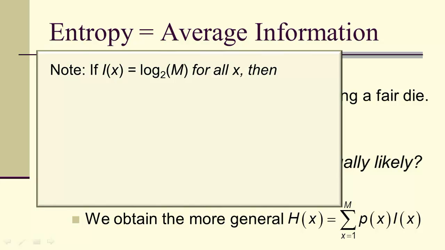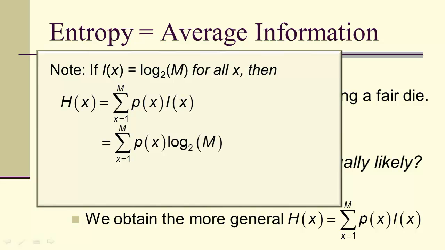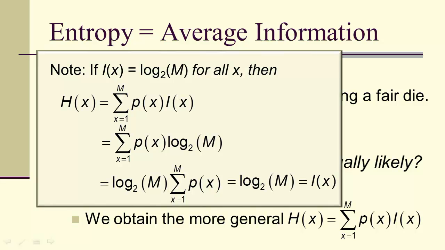Now, to show you this is the same, notice that if I of x is the log base 2 of m for all x, so we have m equally likely outcomes, then this special form, the sum of the probabilities times the self-information, can be written as the following. And because the log base 2 of m is constant, doesn't depend on x, we can factor it out, but the sum of the probabilities is 1, and therefore we get the log base 2 of m, which is just the self-information. So truly this formula does generalize what we've already seen.